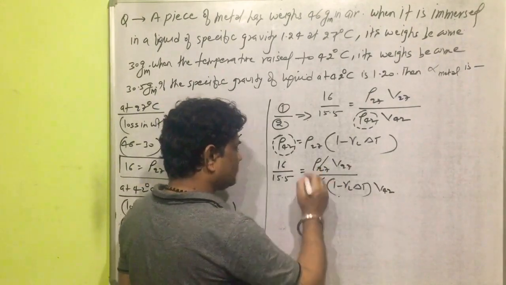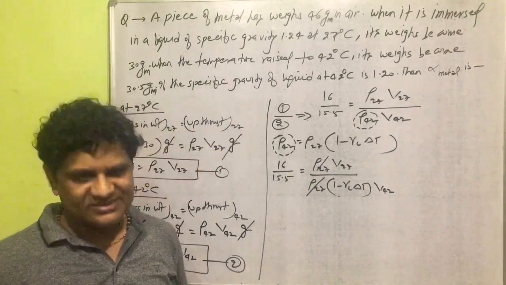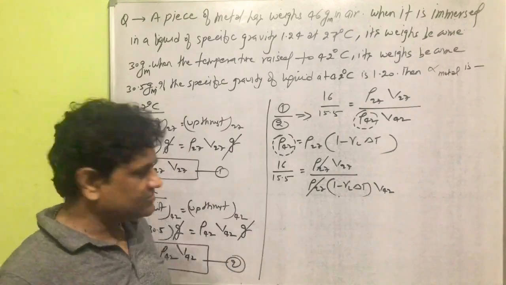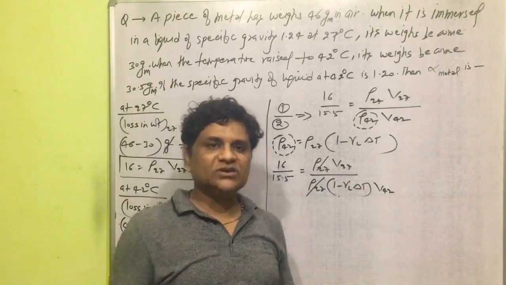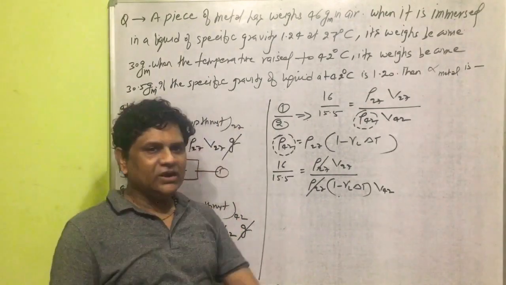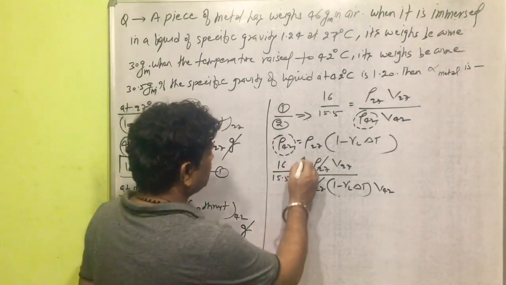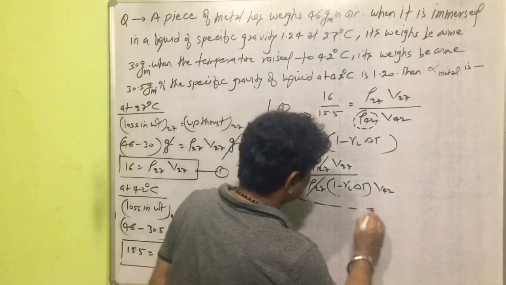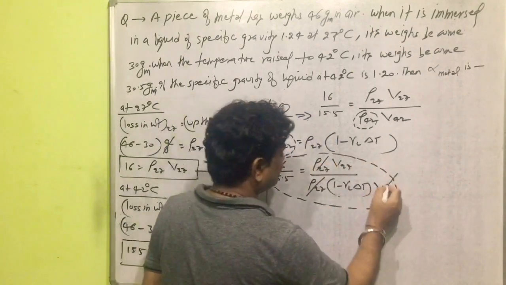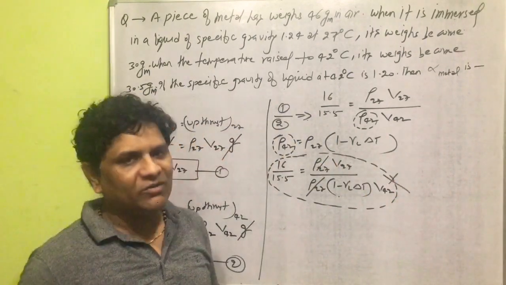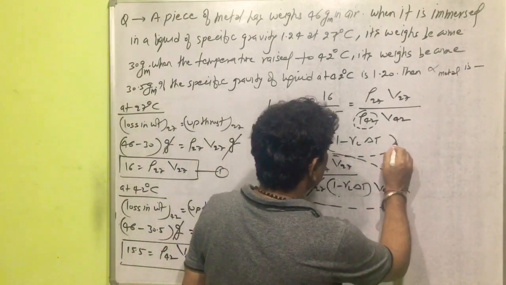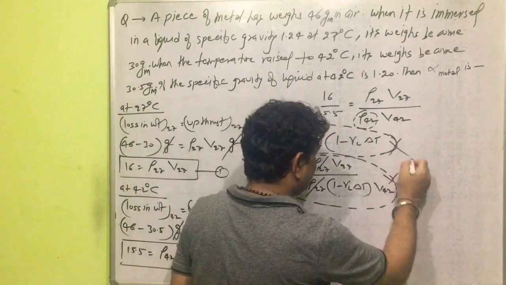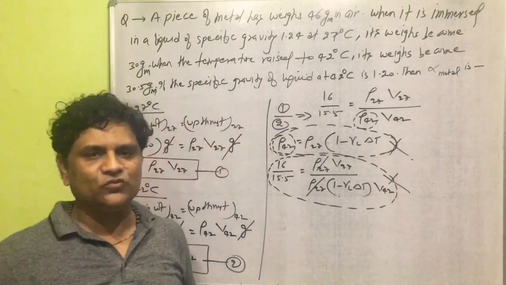Now we can simplify here. The density of the liquid at 27 degrees Celsius will be cancelled, but there is a problem in this relation. Gamma liquid is not given in the question, so this question will not be solved with the help of this relation. This relation will not be helpful, so there will be no use of this relation in the question.